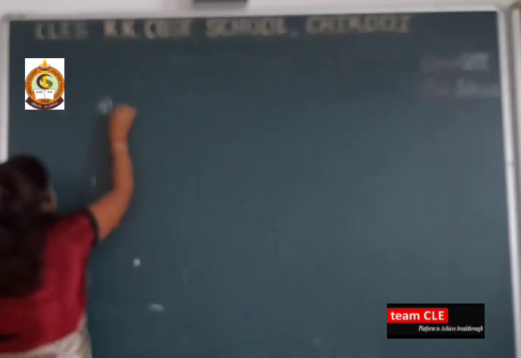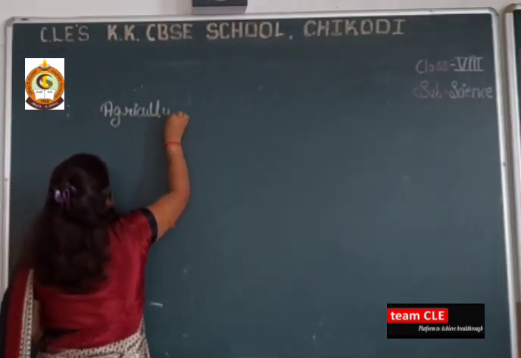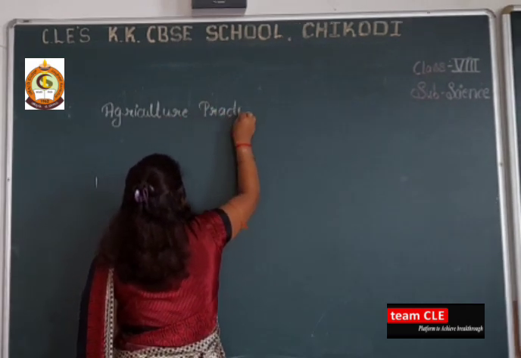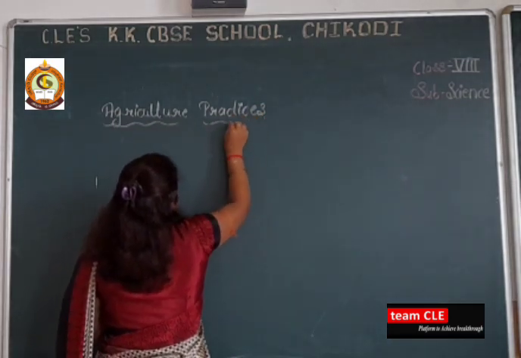In total there are 7 to 8 steps. Let's discuss here the agriculture practices.